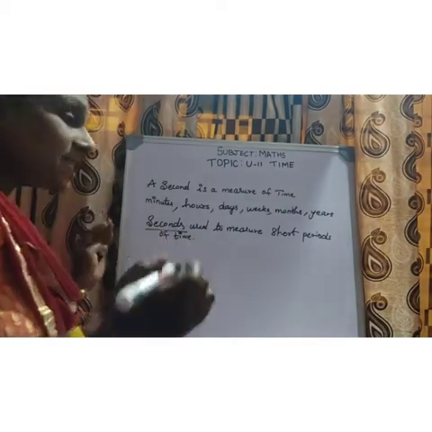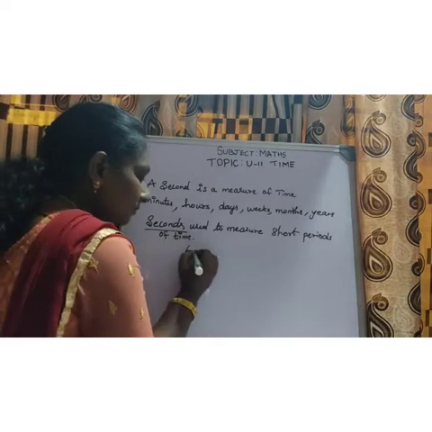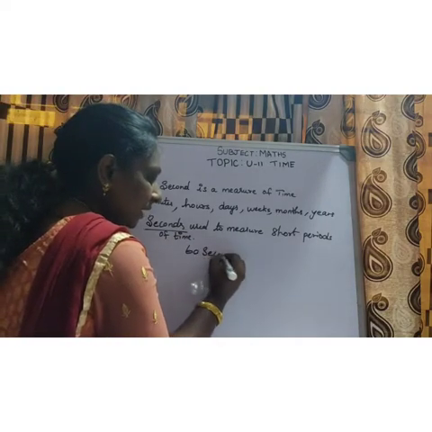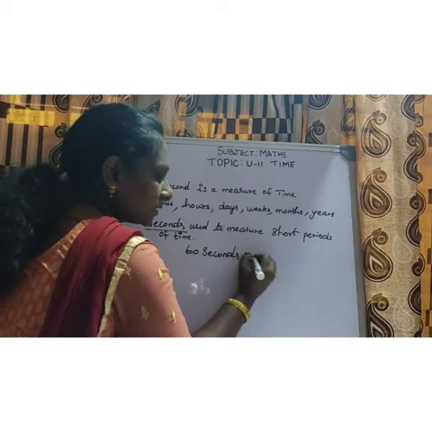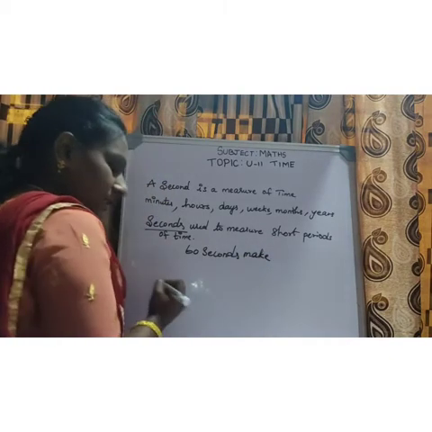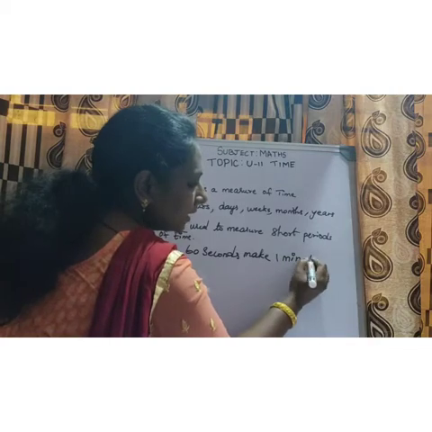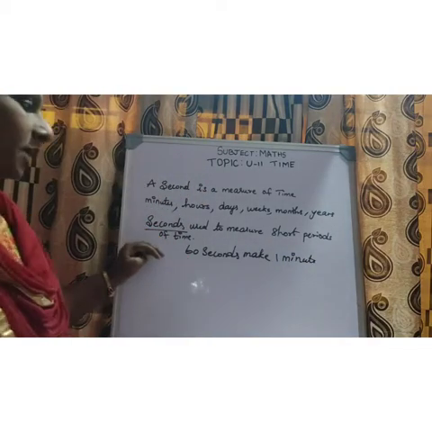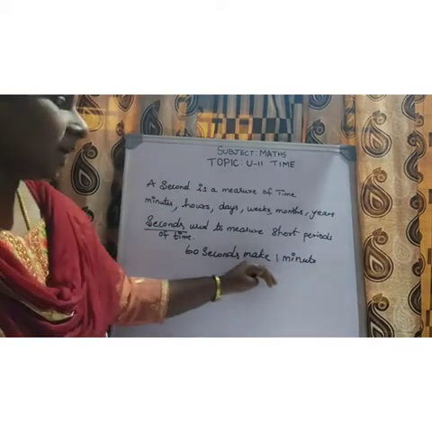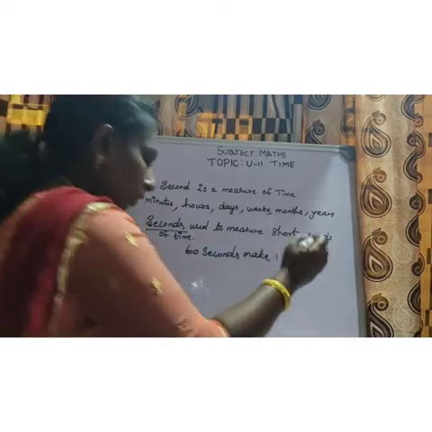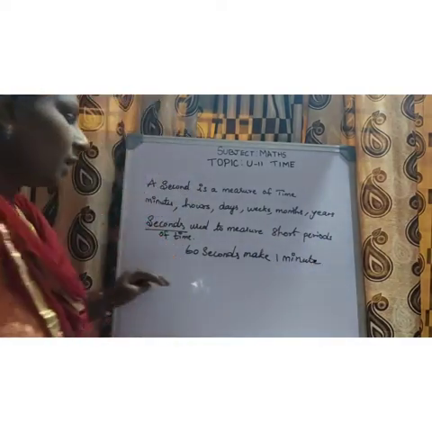Okay. So 60 seconds make how many minutes? 60 seconds make 1 minute. Okay. 60 seconds make 1 minute.